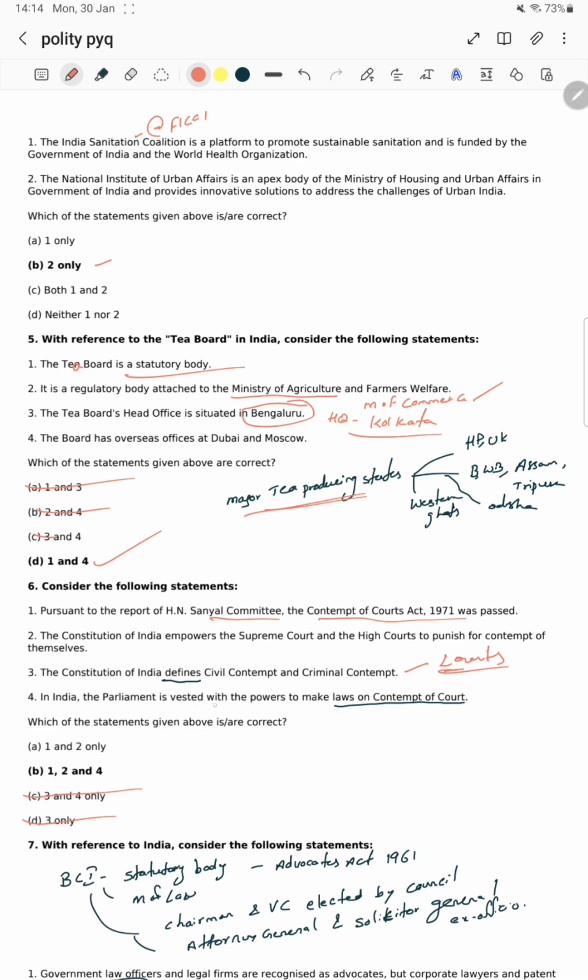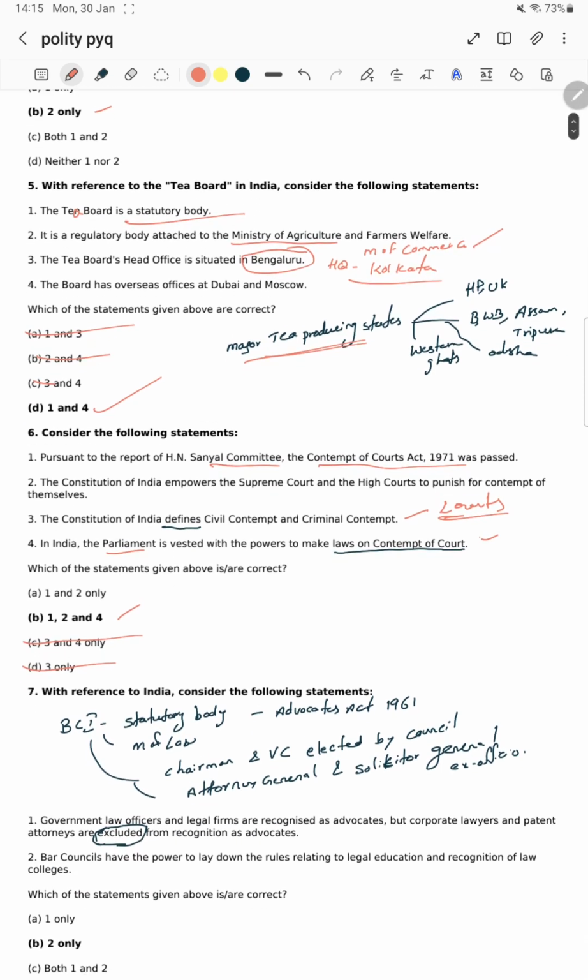In India, the Parliament is vested with the powers to make laws on contempt of court. Yes, Parliament has the power to make laws on contempt of court. It's absolutely right. It has the power to make it, as well as contempt of court. We can say Parliament is also there, it can make law also. Answer B is the right one.